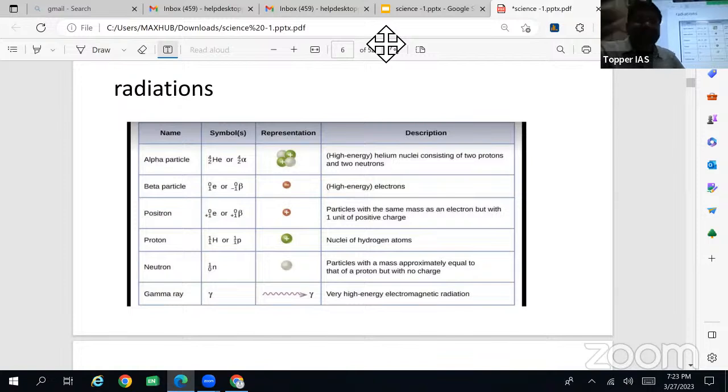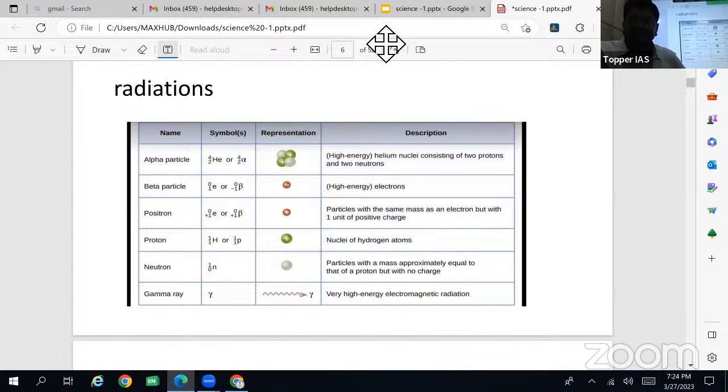Finally, gamma ray. That is very high energy electromagnetic radiation, which is released in nuclear reactions. So these are the different radiations, and they have different capacity.